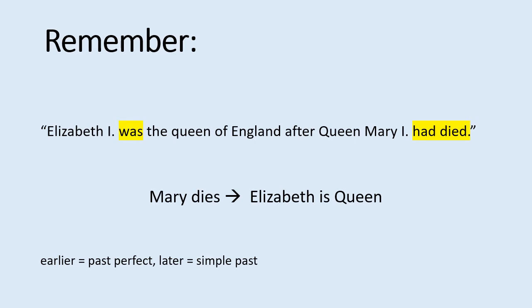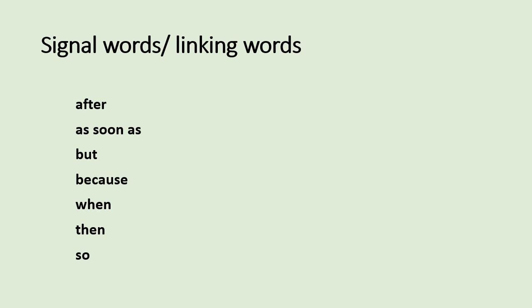All right, that was a bit more difficult, wasn't it? You may have noticed that many of these sentences use these signal words, which are actually linking words. After, as soon as, but, because, when, then, and so.